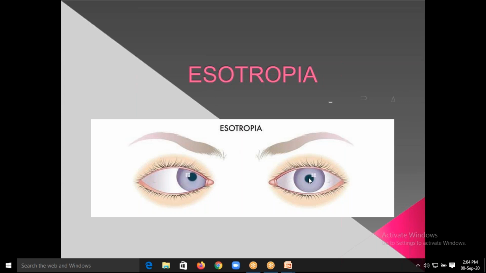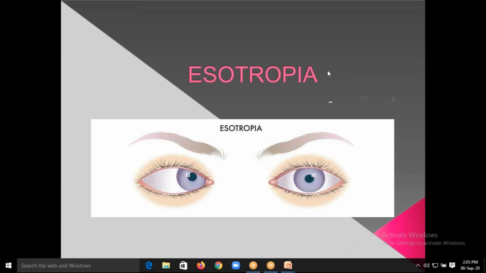Here in this picture you can see this eyeball is in the center, right? This part of sclera and this part of sclera are the same size. But in this eye, this is the nasal side and this is the temporal side, and on the nasal side you are not able to see the sclera. Why? Because the eyeball is rotated inside. Inside means esodeviation.